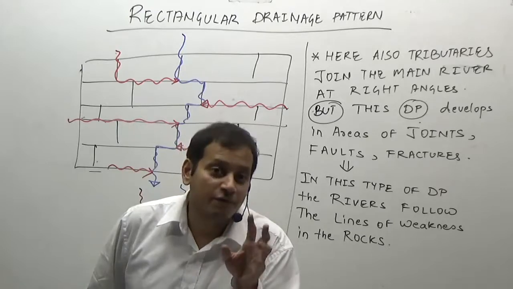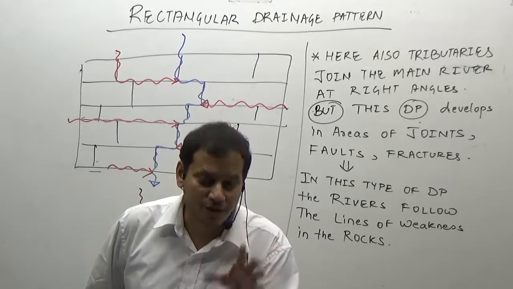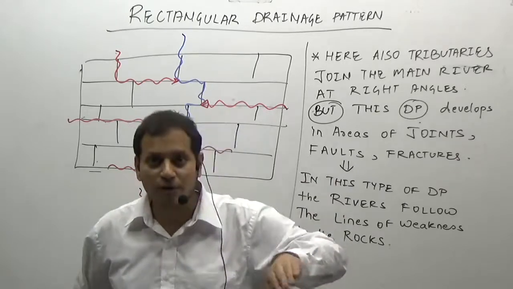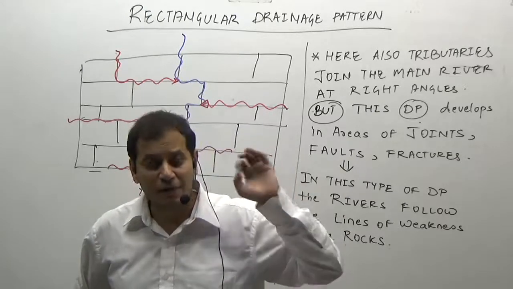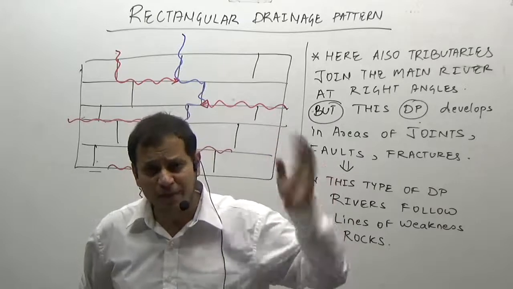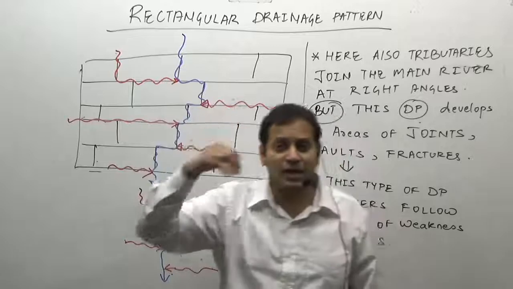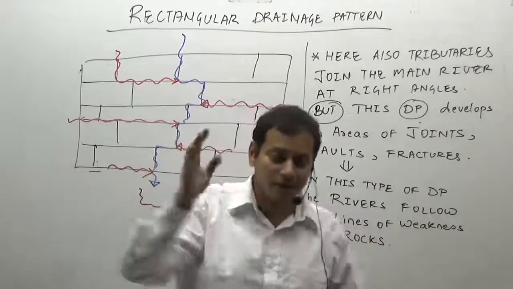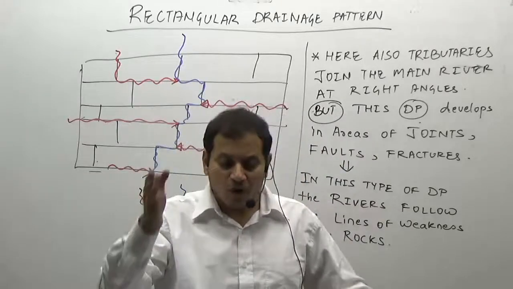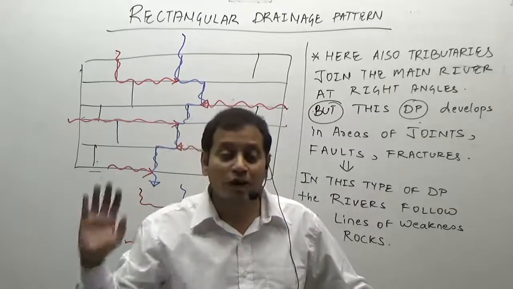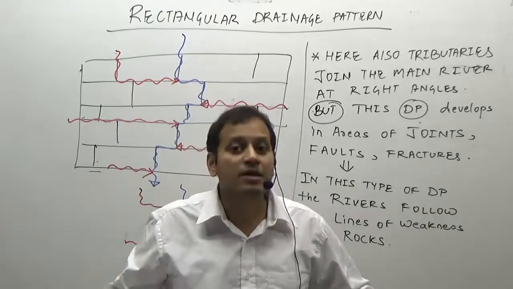Second, if you look at the spacing of the tributaries, in the trellised kind of drainage pattern, the slope is uniform. During heavy rainfall, there can be many localized streams which will come and join the main river in different positions, or we can say from different regions of the slope, because they do not have to follow any lines of weakness.